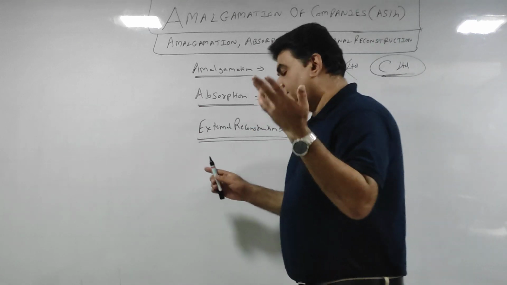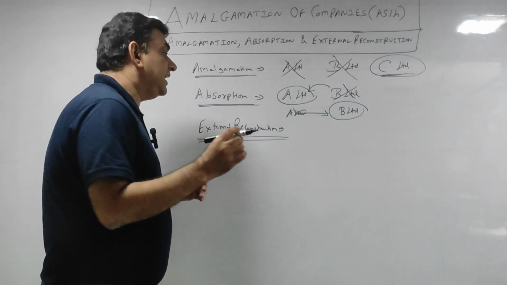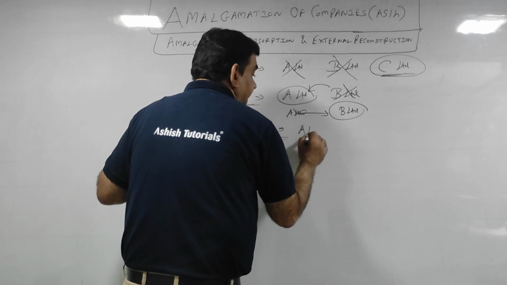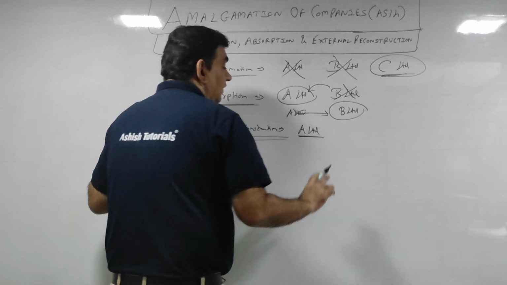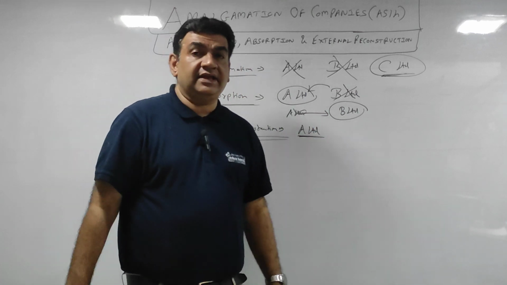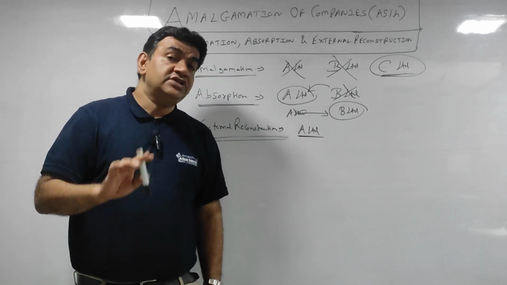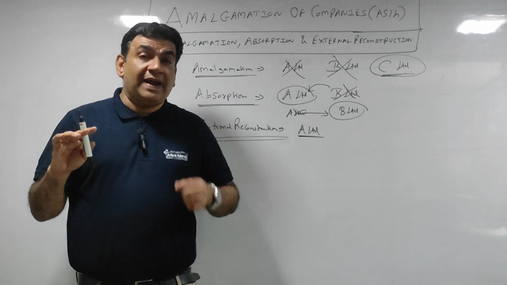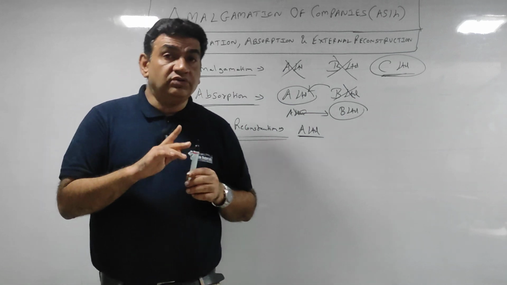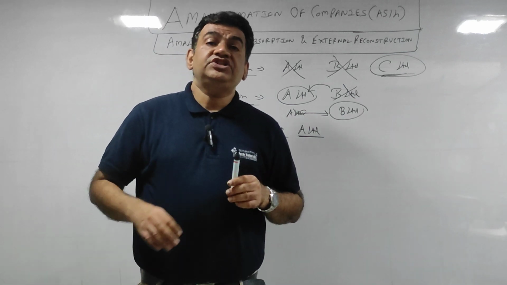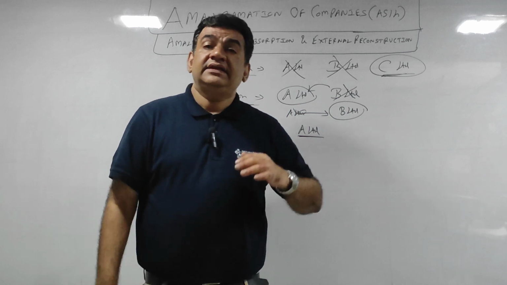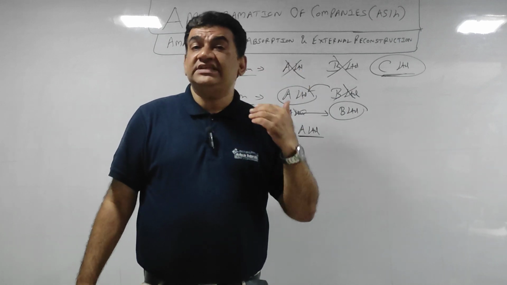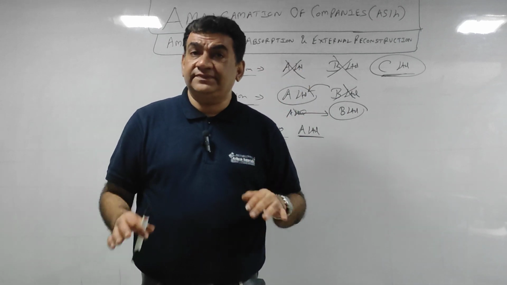You can say there is a company A Limited, and it wants to expand. In internal reconstruction, what was the logic? The company's financial position is bad. It wants to recover itself from its financial position.